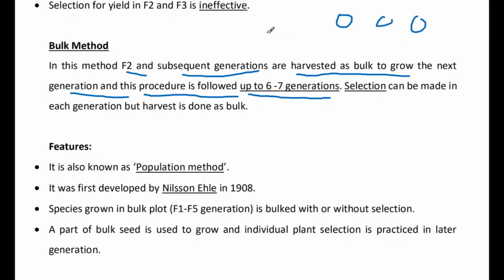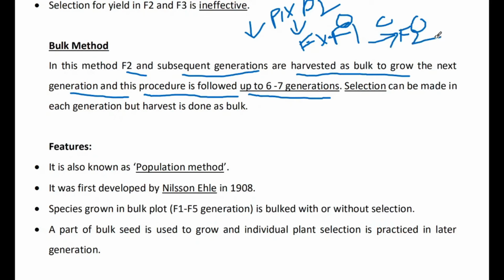But here we just have to grow a particular crop variety. Suppose P1 into P2, we have crossed it, and in the F1 generation we self-cross to get the F2 generation, that is the segregating generation, from where we select as per our criteria.